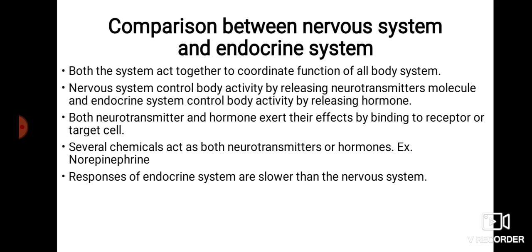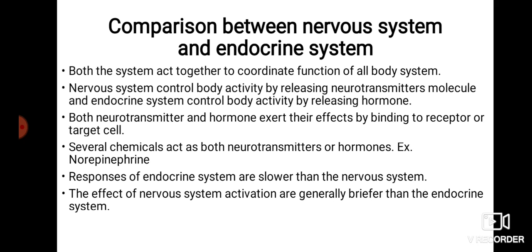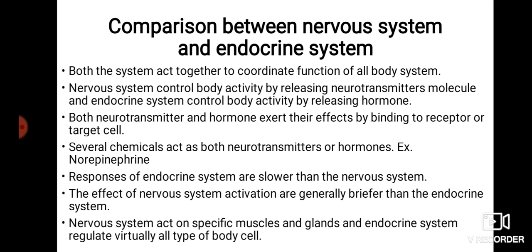So the nerve impulse that goes along the axon is very fast compared to a hormone action on a particular cell. The effects of the nervous system are generally briefer than those of the endocrine system. The nervous system acts on specific muscles and glands, and the endocrine system regulates virtually all types of body cells.